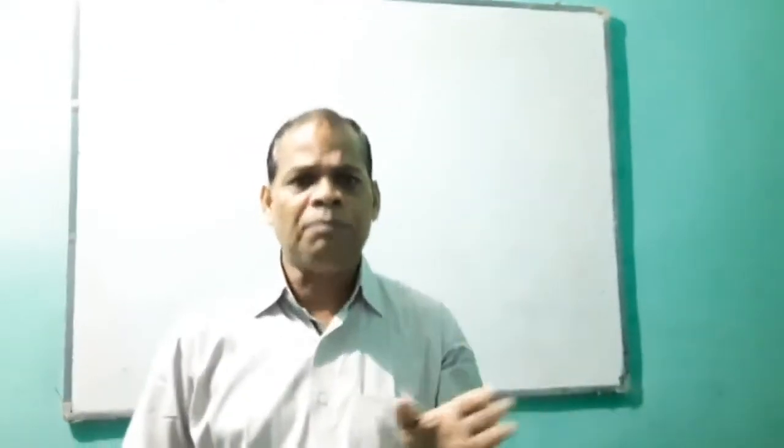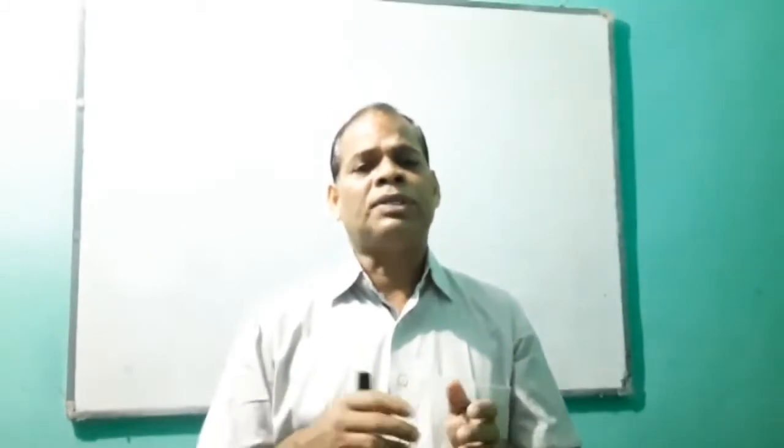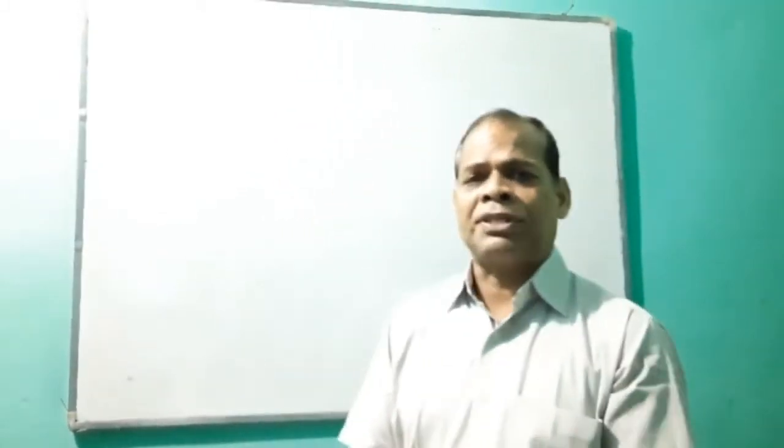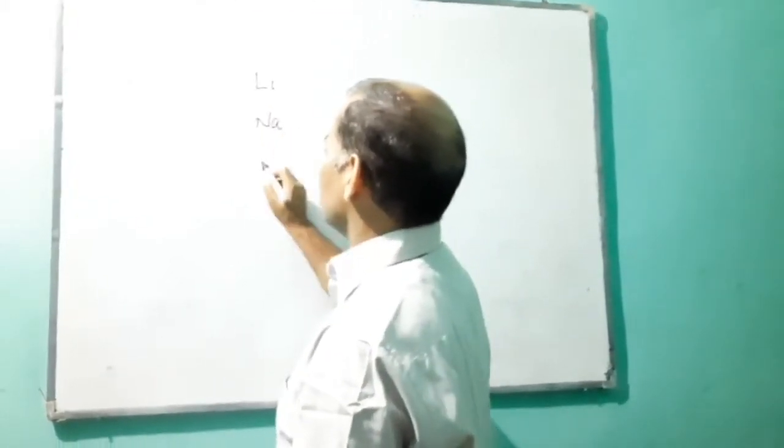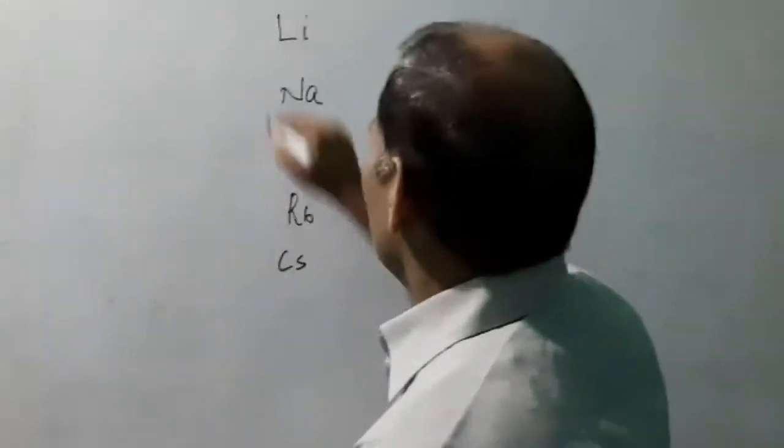Why or how? Because he placed the elements in a group, considering that the elements under the same vertical column have similar properties. As for example, lithium, sodium, potassium, rubidium, cesium. They are placed under the column of 1A in Mendeleev's periodic table.